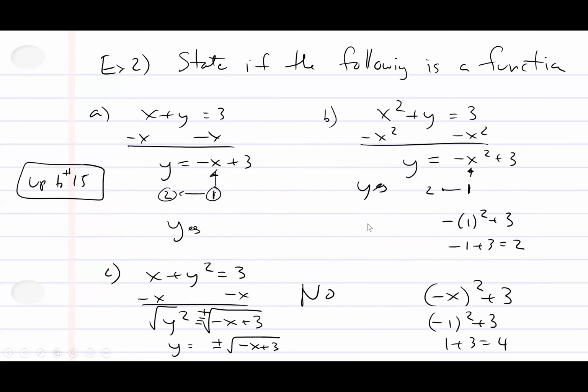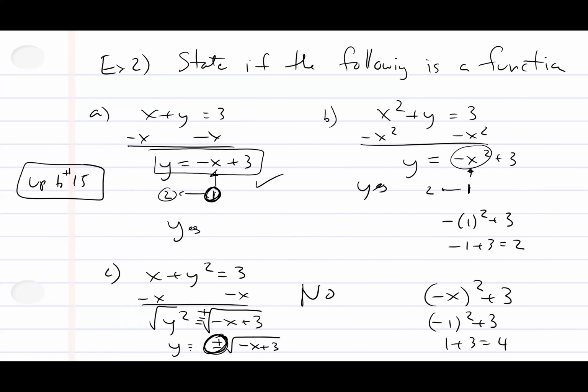Next, we did it by equations. If you can solve for y, then as you solve for y, you can logically deduce that if you plug in a single number, you're going to get out a single number. So this works, that's just fine. This works, that's just fine, because you could square a number, take a negative of it, add 3, that's fine.